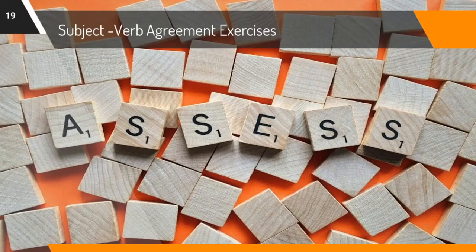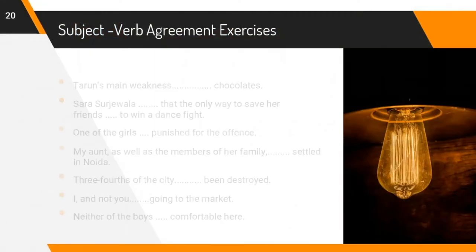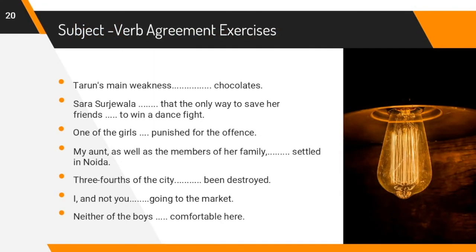Now there is an exercise for you all. Tarun's main weakness, dash, chocolates. Second sentence, Sara Surjewala, dash, that the only way to save her friends, dash, to win a dance fight.